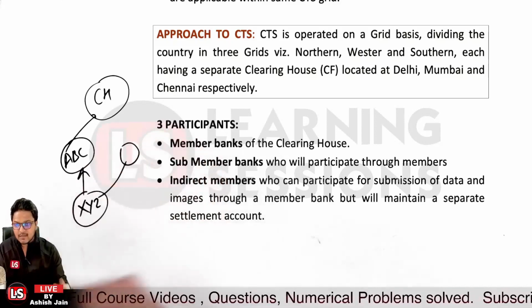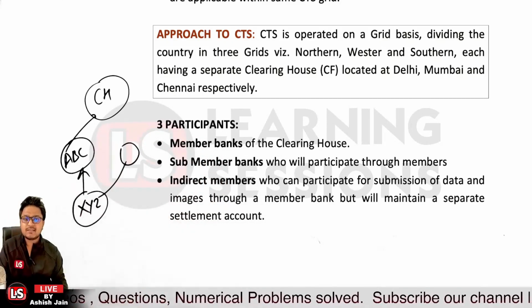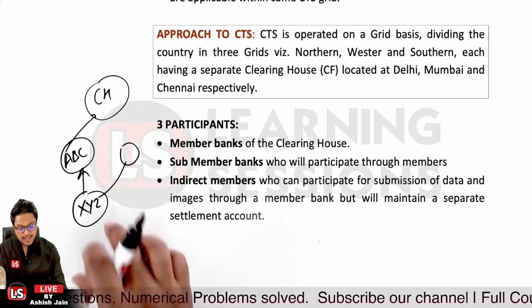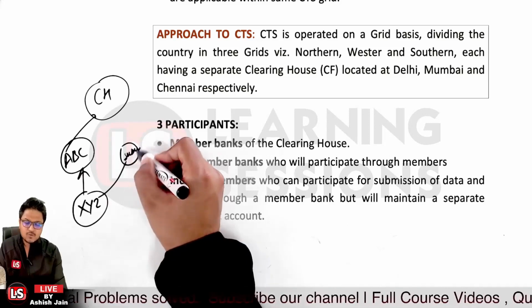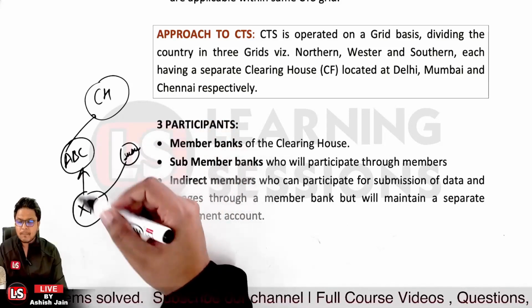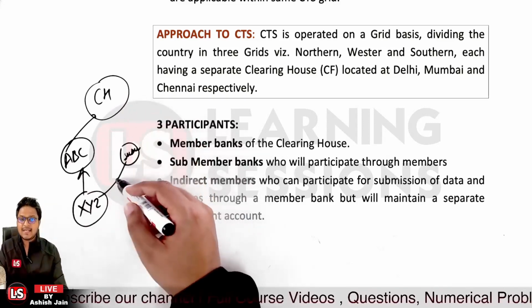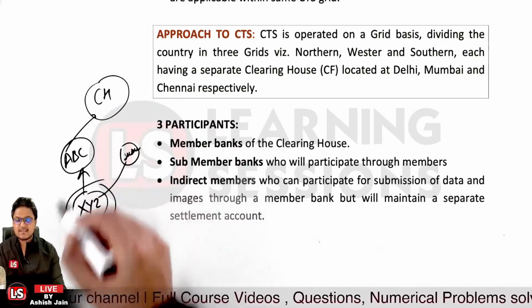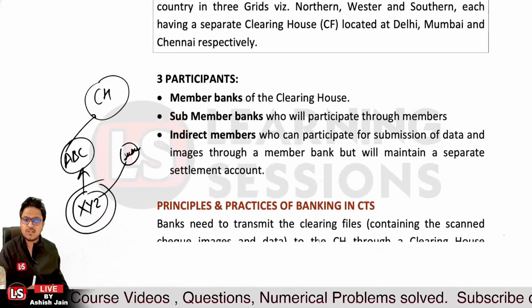Now when the settlement is taking place for XYZ Bank through the ABC, in that case it is a sub-member bank. And further, when XYZ Bank has a separate settlement account and the settlement takes place through that account, but they participate through the ABC Bank, which is a member of the clearinghouse, in that case XYZ Bank will be designated as an indirect member. So that's the case related to it.